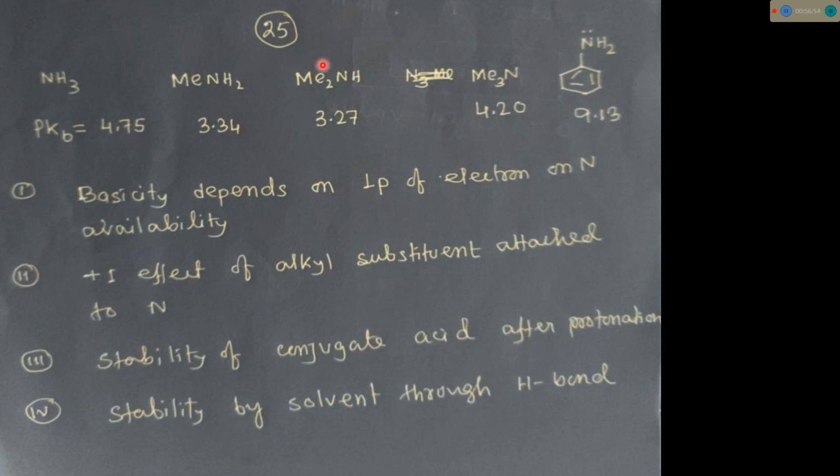For polar protic solvent, there is a chance of hydrogen bond formation. This is more basic, then this, then at last tertiary. If it is gas phase or no solvent, there is no chance of hydrogen bond formation, no chance of protonation of that amine, then the order is the same: more basic tertiary, secondary, then primary. Because in that case, we have to consider only the electron donating power of the R group.